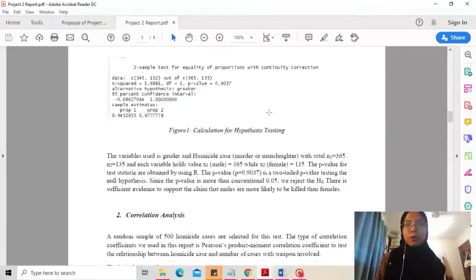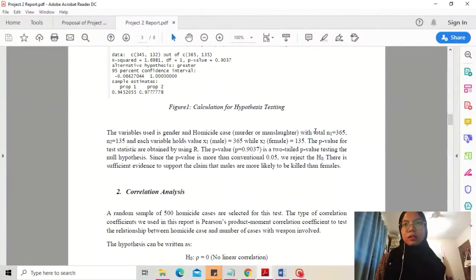From this test, the p-value for the test statistic obtained by using R is 0.9037, which is more than the conventional 0.05. So we know that if p is more than 0.05, we reject the null hypothesis. So there is sufficient evidence to support the claim that males are more likely to be killed than females.